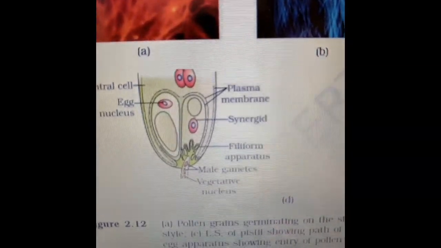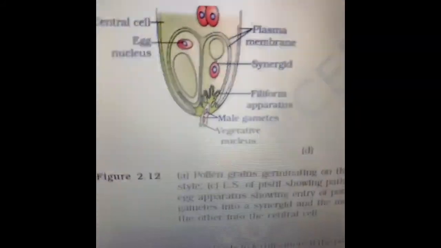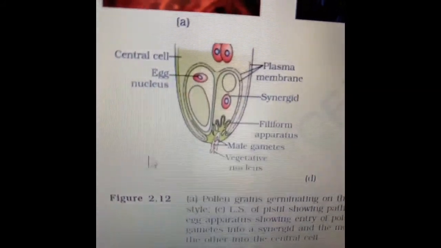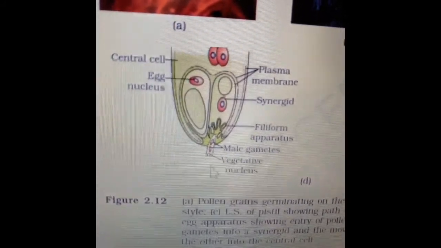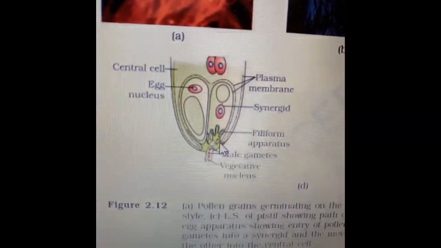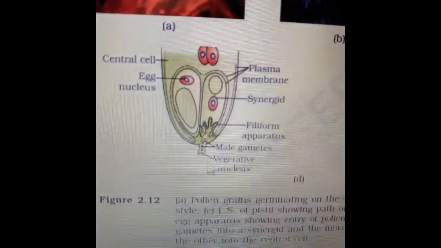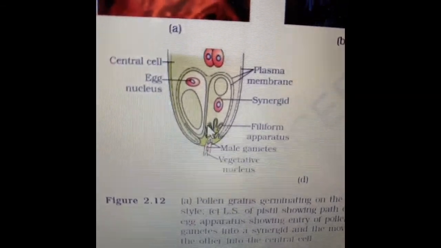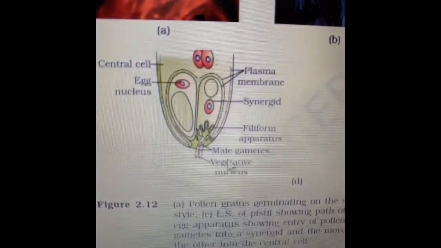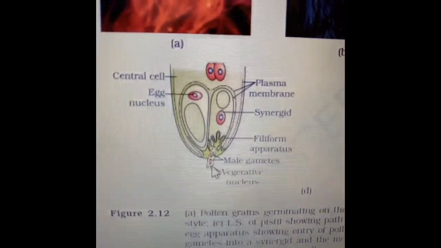As the male gametes reach the filiform apparatus, you see, the filiform apparatus helps the male gametes enter the embryo sac. The male gametes and the vegetative nuclei, all of them are together.